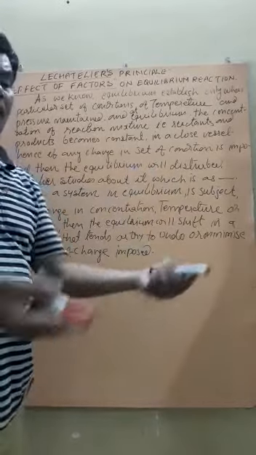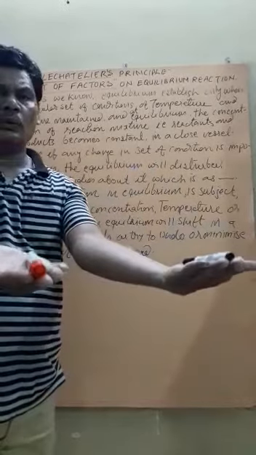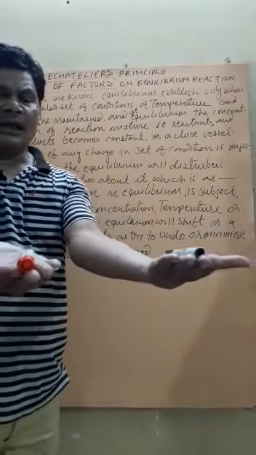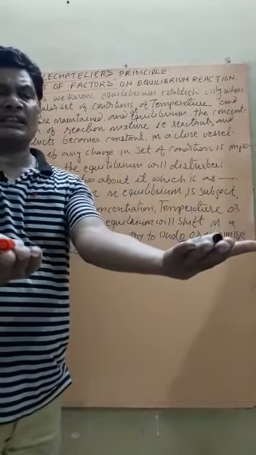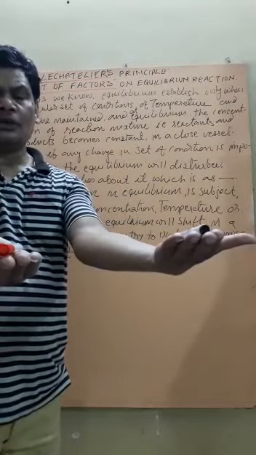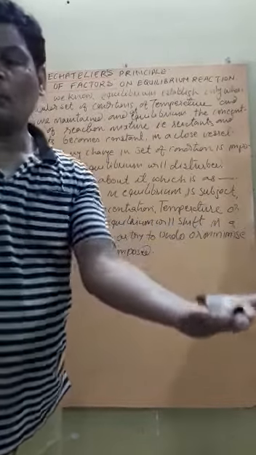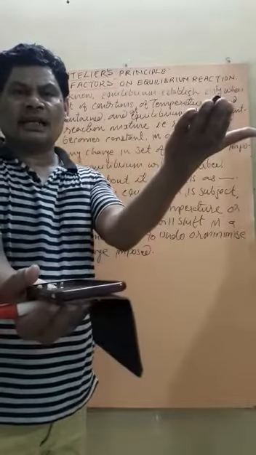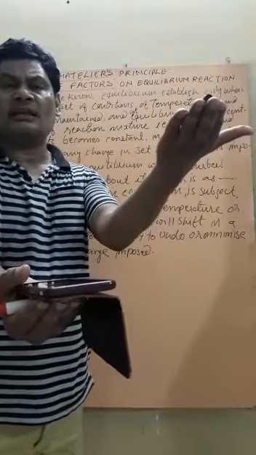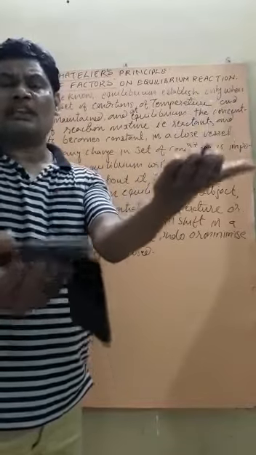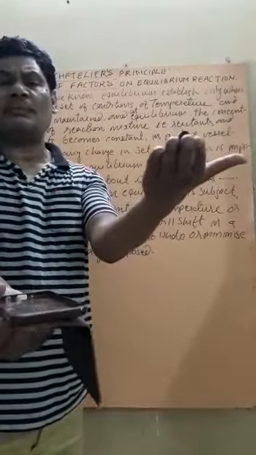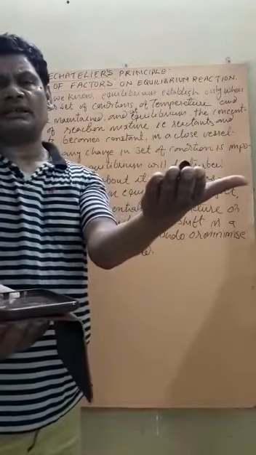Like here, two pens of equal weight, so my hand will remain in that form. If I take one more thing here, now what will happen? The equilibrium is disturbed, and it will remain disturbed for some time, but after some time it will reestablish.